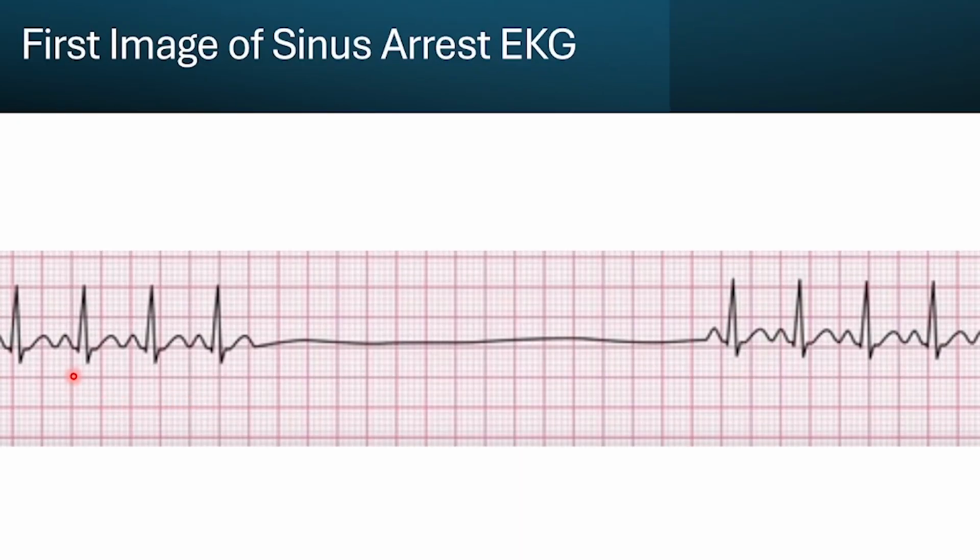We can see that we have a normal rhythm here. It's a little bit fast, but we can see our P wave here, our T wave, our QRS. Our P wave, if we remember our rules of interpretation, is less than 0.2 seconds. It's upright. There's only one P wave for every beat. The QRS is less than 0.12 seconds. Each P wave matches with each QRS. You can see the P waves are here.